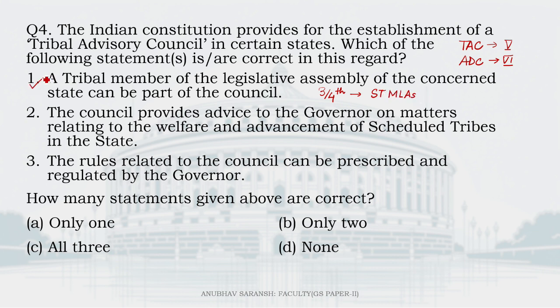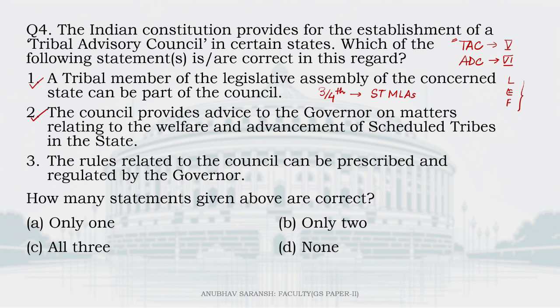So one is correct. Second one, the council provides advice to the governor on matters relating to the welfare and advancement of scheduled tribes in the state is also correct. In fact, that's the function of TACs. So a very important point of difference between the TAC and the ADC, the autonomous district councils, is that ADCs as bodies have been given legislative, executive, as well as financial functions to perform, whereas TAC is a mere advisory body. So 2 is correct.